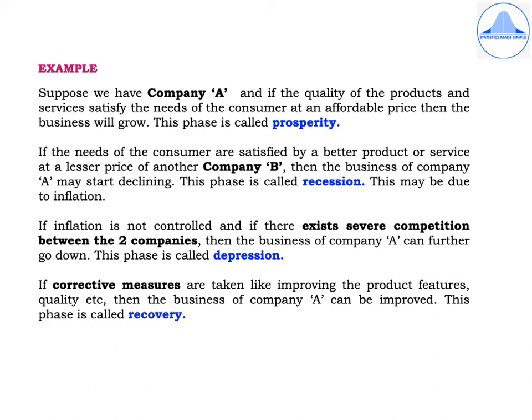This may be due to inflation as well. If inflation is not controlled and if there exists severe competition between both the companies, then the business of company A can further go down, and this phase is called depression. But if corrective measures are taken, like improving the product features, quality, etc., then the business of company A can be improved, and this phase is called recovery.